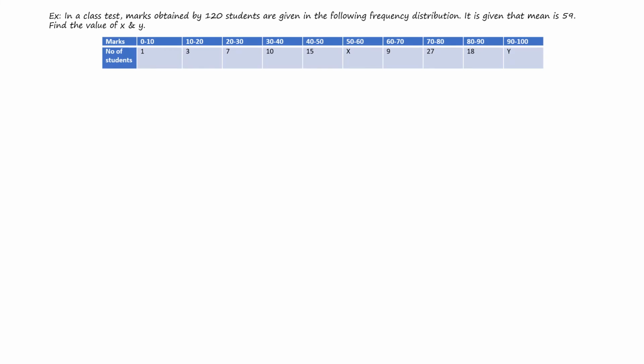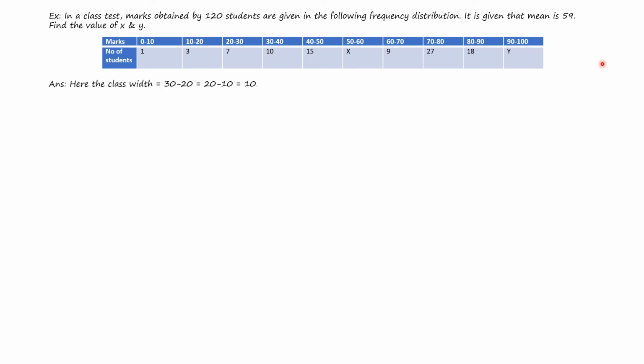A class test, marks obtained by 120 students are given in the following frequency distribution. It is given that the mean is 59. So the mean is given, but the frequencies of two class intervals, 50 to 60 and 90 to 100, are unknown. They are represented by x and y respectively. We have to find out the values of x and y.